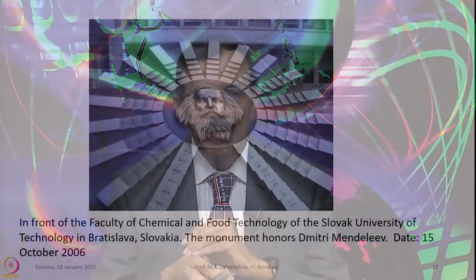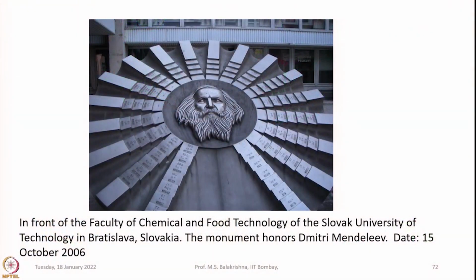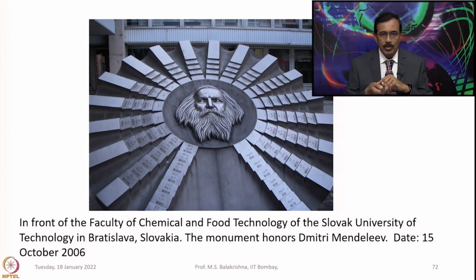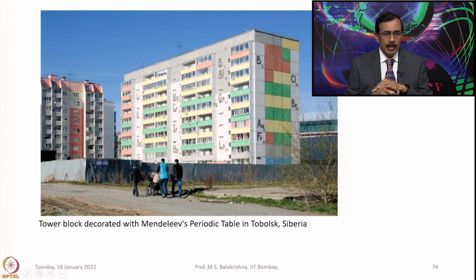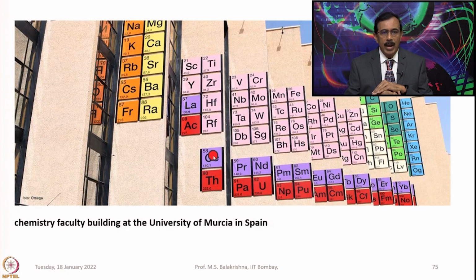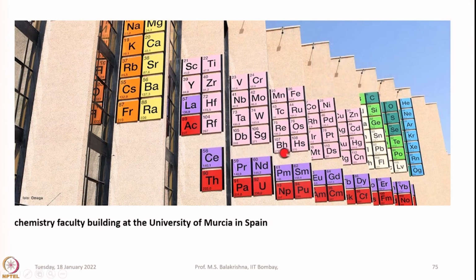In front of the Faculty of Chemical and Food Technology of Slovak University of Technology in Bratislava, Slovakia, this monument honors Dmitry Mendeleev. And near St. Petersburg Technological Institute, where Mendeleev gained his first professorship in 1864, they have put a statue of Mendeleev. Tower block decorated with Mendeleev's periodic table in Tobolsk, Siberia, and the chemistry faculty building at the University of Murcia in Spain,